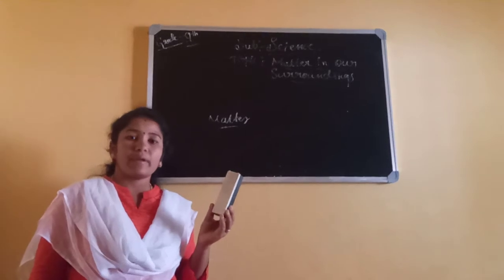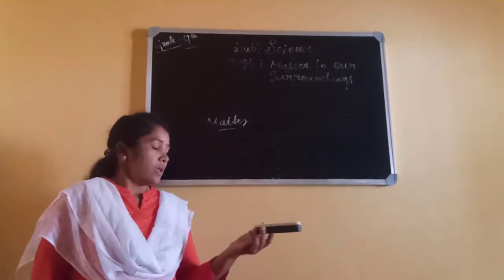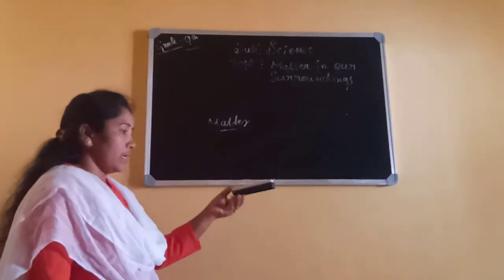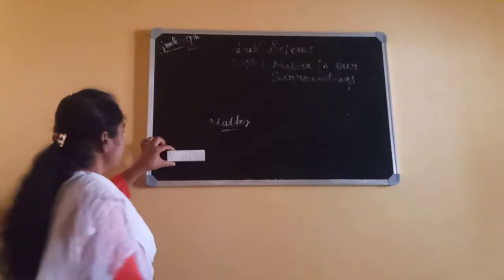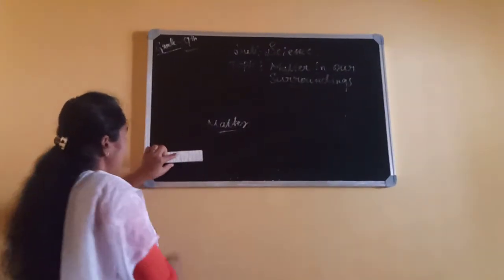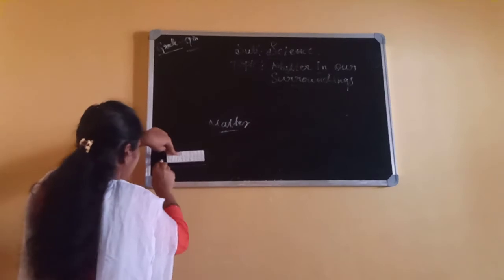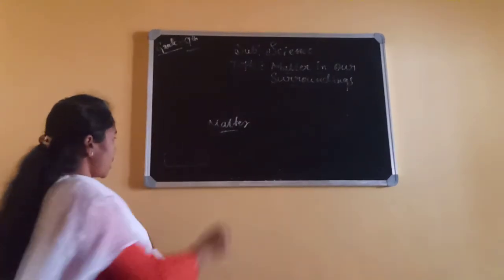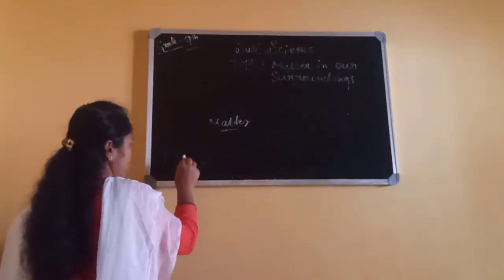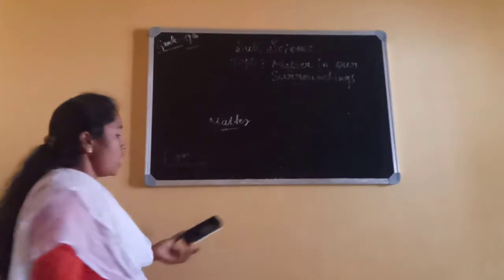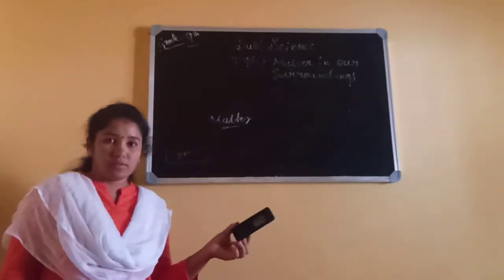It is an example of matter. For example, just imagine, if I keep it here, it occupies some space. And also it has some weight.